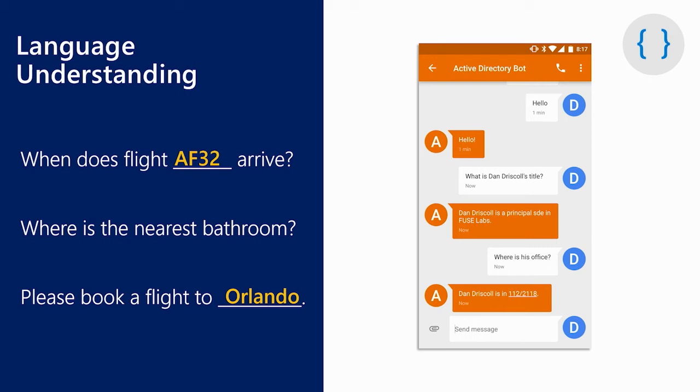If I were to have a sentence such as, when does flight AF32 arrive? Or another sentence, what is the arrival time of flight AF32? Those two sentences have different words and characters, but they actually have the same intent. Another sentence such as, please book a flight to Orlando, will have a different intent from these first two sentences. In both cases, however, they do have entities that we may want to extract, such as the flight number or the destination of the flight that a person may want to book.